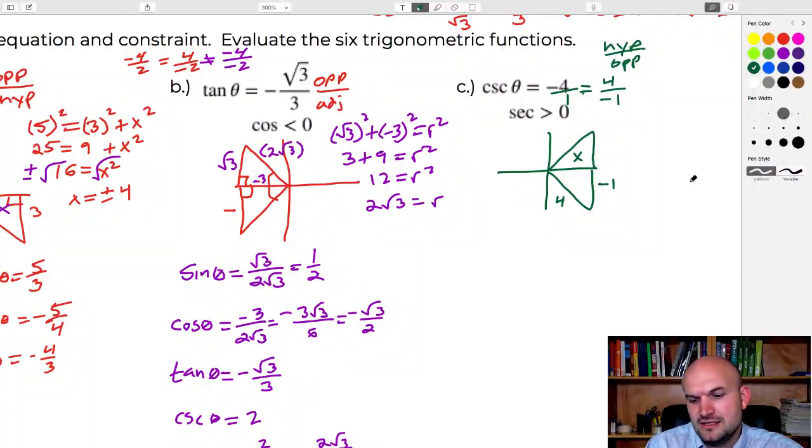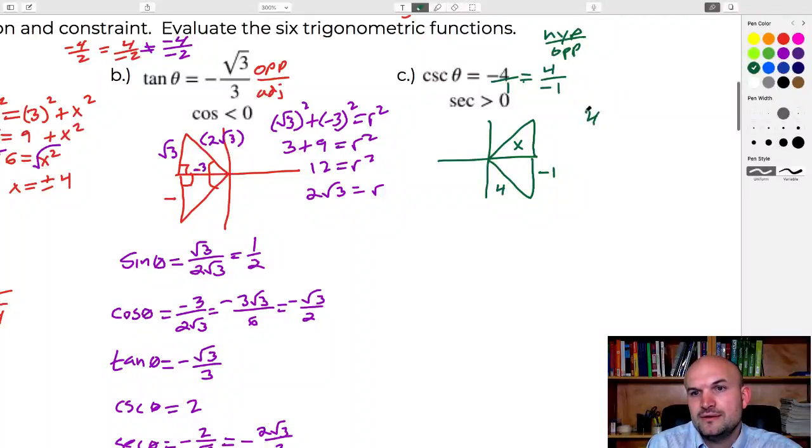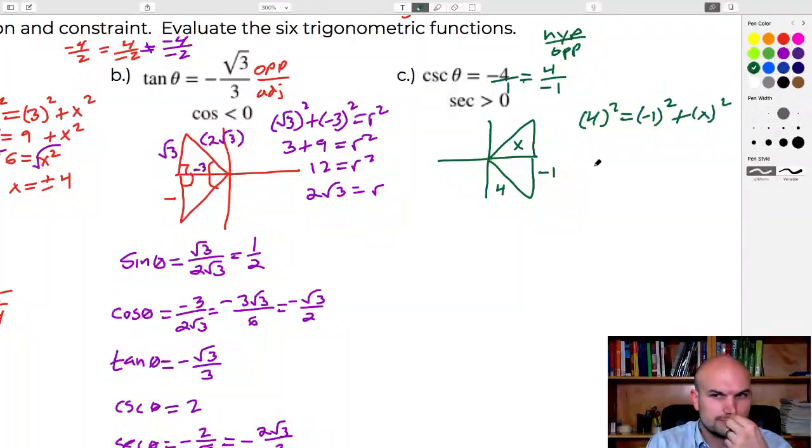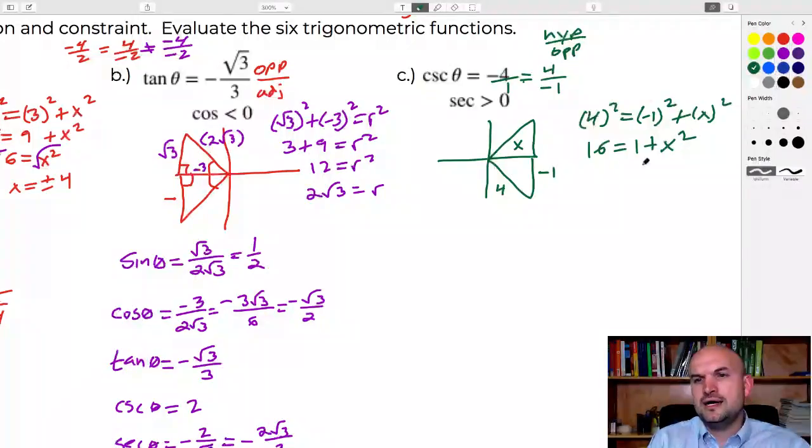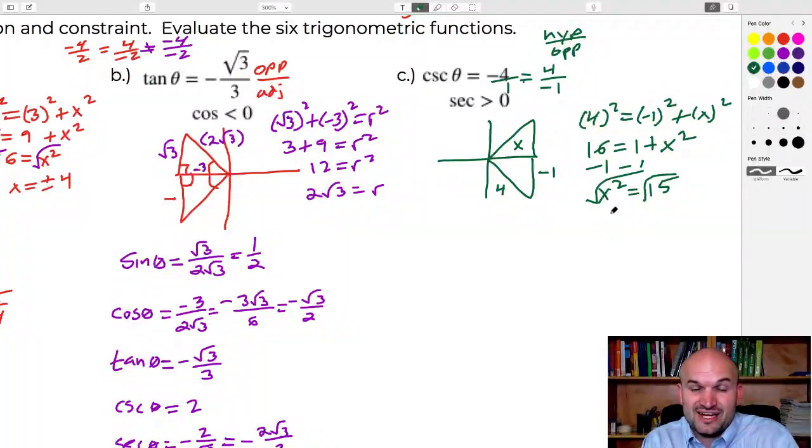Let's go ahead and find the x. So I'll just do a nice little Pythagorean theorem again. 4 squared plus negative 1 squared. Oops, sorry about that. That's the hypotenuse. So it's 4 squared equals negative 1 squared plus x squared. All right, so 4 squared is going to be 16 is equal to 1 plus x squared. Now we subtract, so we get minus 1. So we'd say x squared is equal to 15. And now when I take the square root, again, you got to confirm that plus or minus, but since we know that this triangle here is in the fourth quadrant, x is going to be positive. So we're just going to deal with the positive value of square root of 15.